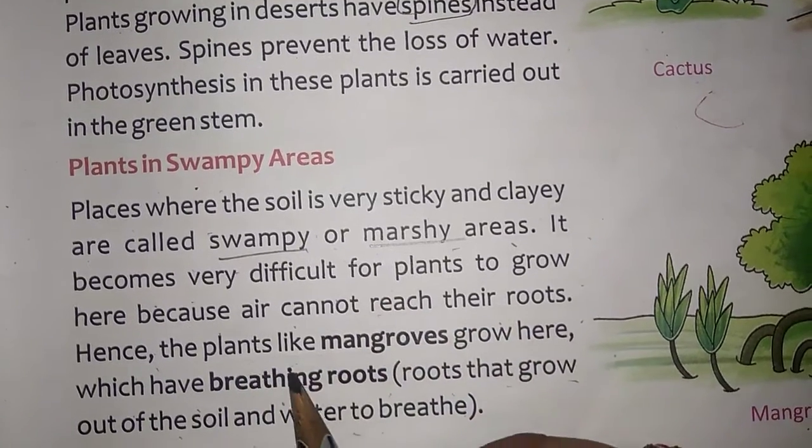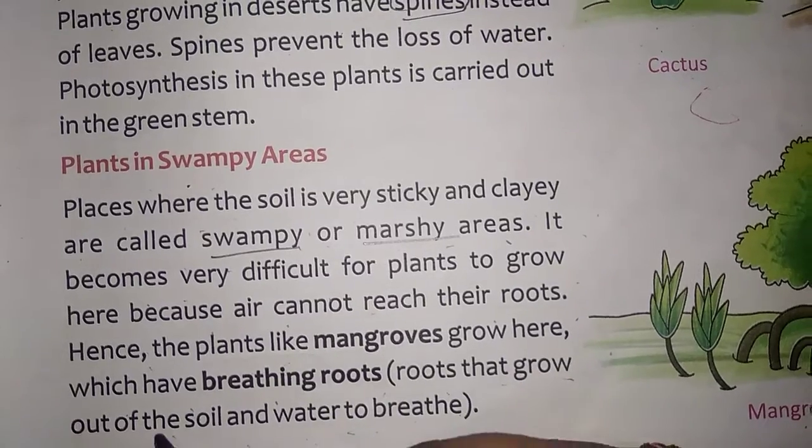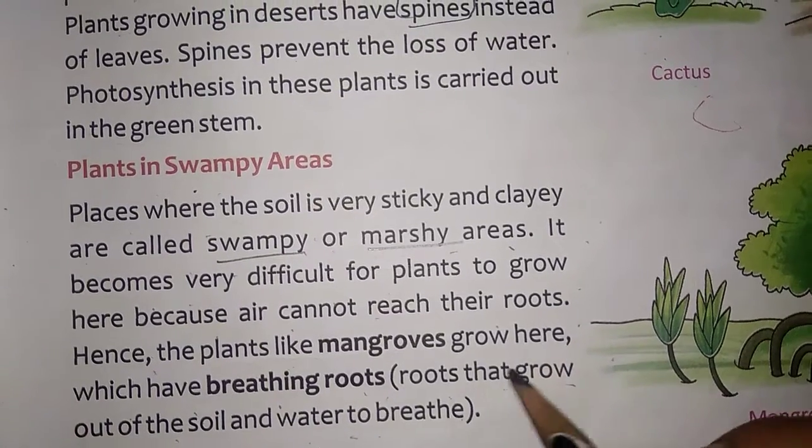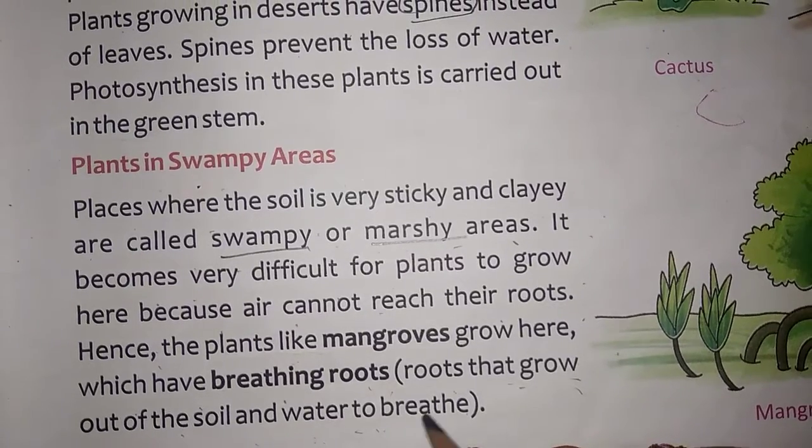Hence, plants like mangroves grow here, which have breathing roots that grow out of the soil and water to breathe.